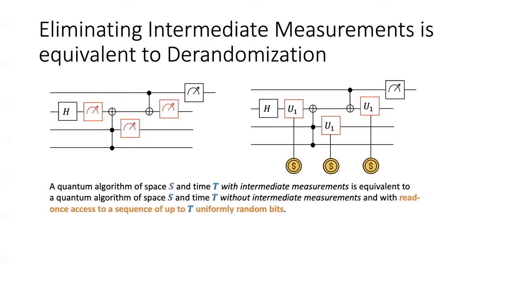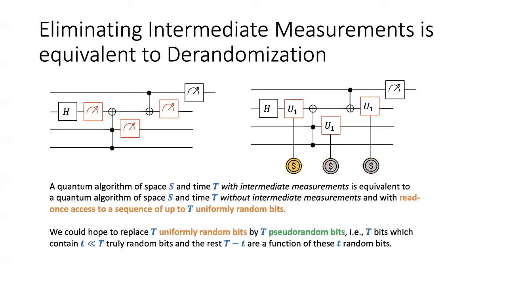Therefore, the problem of eliminating intermediate measurements is equivalent to the problem of removing random bits for a quantum algorithm. In other words, the problem of derandomization of quantum algorithms. The idea is that we can hope to replace the t uniformly random bits of this new algorithm by t pseudorandom bits. That is, t bits which contain very few truly random bits, and the rest of the bits are a function of these few truly random bits. This naturally leads us to the concept of a pseudorandom generator. So now let me describe what a pseudorandom generator is.